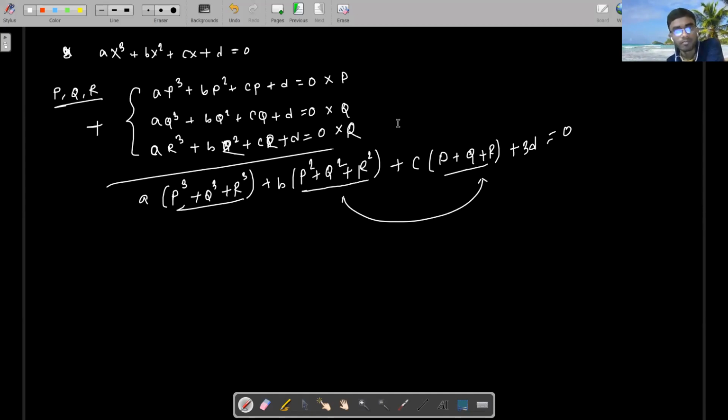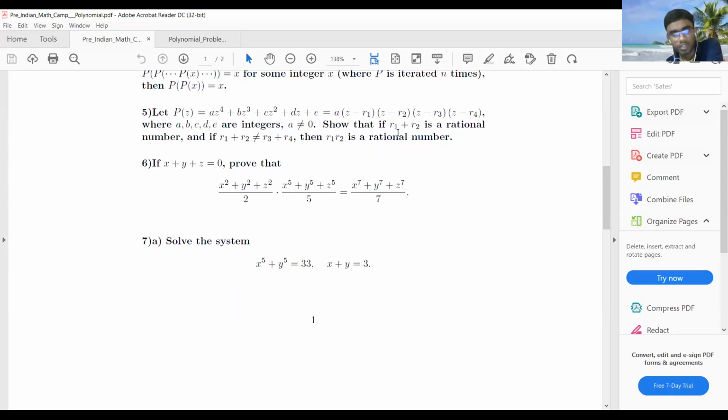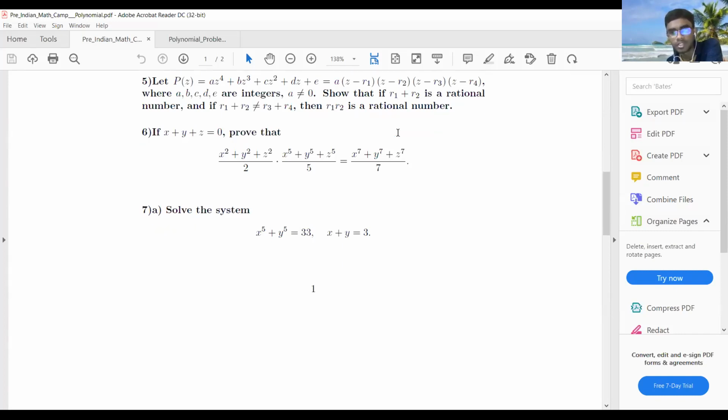Another thing, does anyone have any doubt in this? The use of this is to calculate this. So x plus y plus z is given, and using that you can easily find out the value of x squared plus y squared plus z squared. One by one, you can develop it to cube, then 4th power, then 6th power, 7th power, like that. Same thing here, x plus y is given, so xy is given, and that's it.